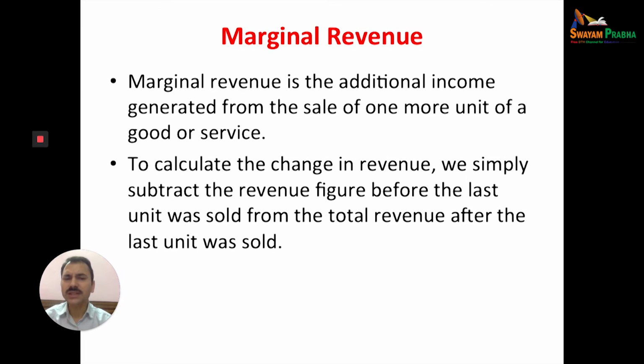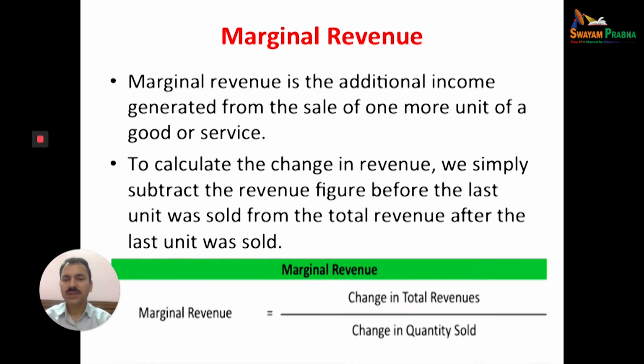To calculate the change in revenue, we simply subtract the revenue figure before the last unit was sold from the total revenue after the last unit was sold. We have already discussed that marginal revenue is equal to the change in total revenue due to change in quantity sold.